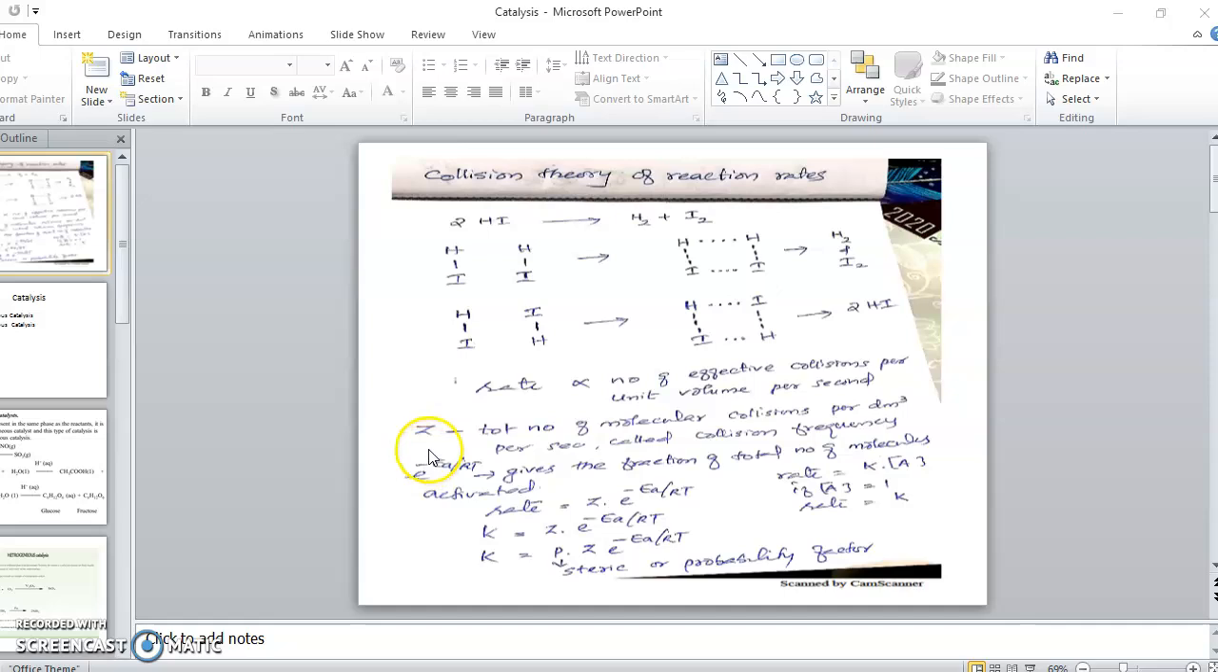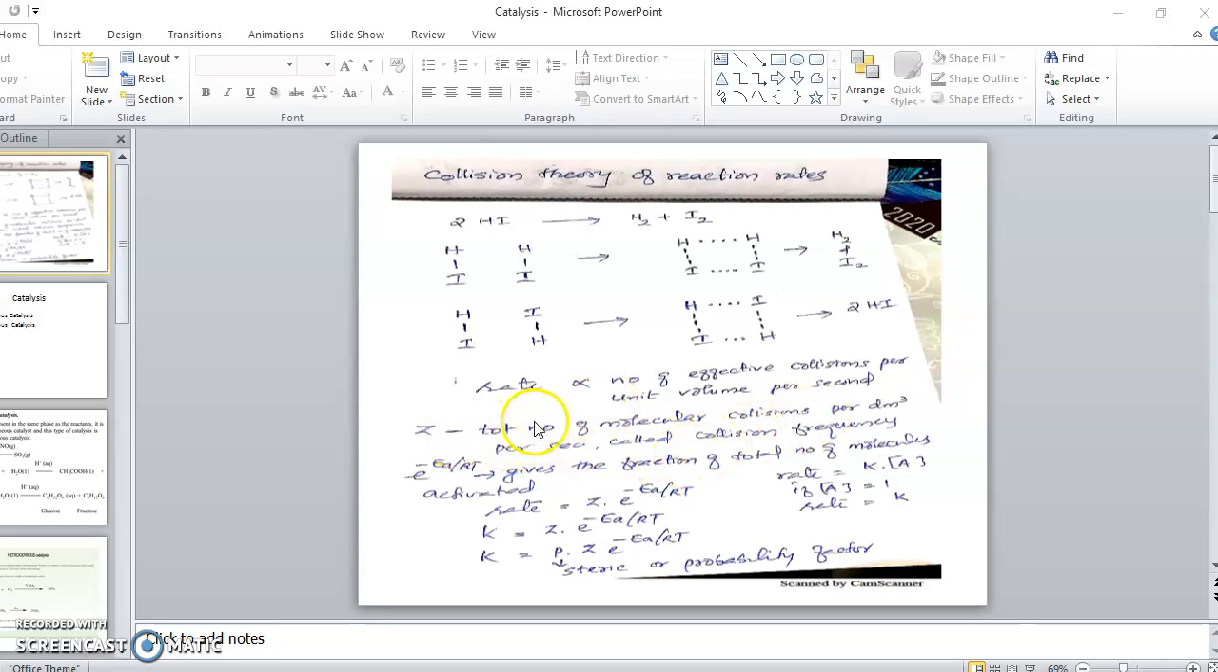Now here we introduce a term called Z. Z is defined as the total number of molecular collisions per decimeter cube, that is per unit volume per second, which is also called collision frequency. So what is that? You have a sample of gas. There are a large number of molecules. All the molecules are colliding, and we are considering the total number of molecules colliding in that volume per second. That is called the collision frequency.